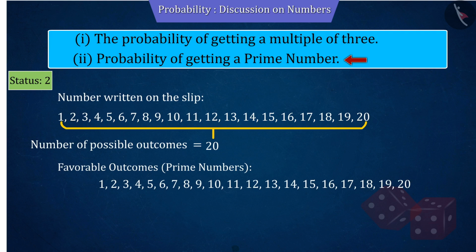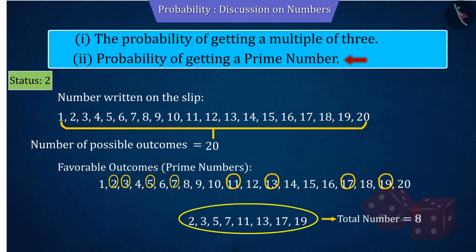As you can see here, the prime numbers between 1 and 20 are 2, 3, 5, 7, 11, 13, 17 and 19. So, we can say that the total number of favorable outcomes are 8.